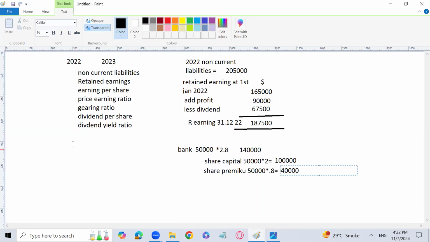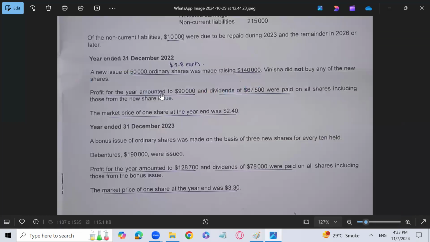The first ratio for 2022 is earnings per share. The formula for earnings per share is profit after tax divided by number of ordinary shares. That is how much earning you are getting on each share. Because all are ordinary shares now, preference shares are no longer part of the question. Profit is going to be 90,000 divided by the number of ordinary shares. We had 1 lakh shares previously. In 2022, we have issued 50,000 more shares.